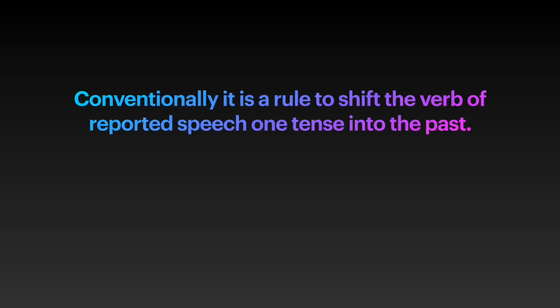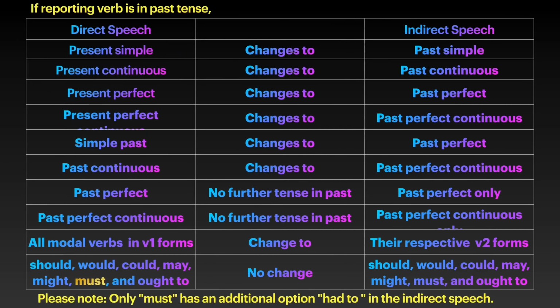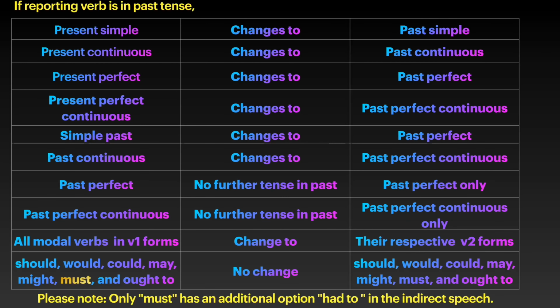Generally, we use the reporting verb in the past tense. That's why the speech that reports must shift back as well. As you are seeing on the screen, the reporting verb said is in the past. The reported verb aspire also has shifted back to one tense into the past, which means if a reporting verb is in the past tense, the reported speech changes from present simple to past